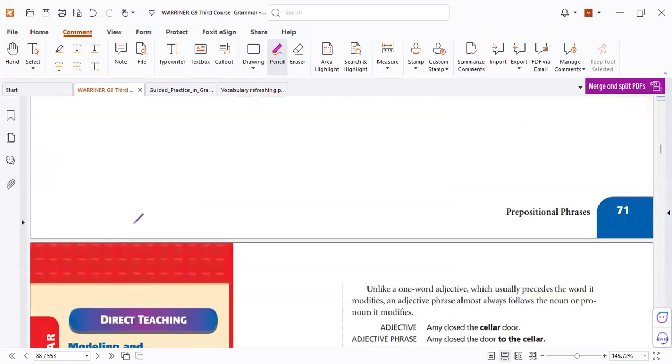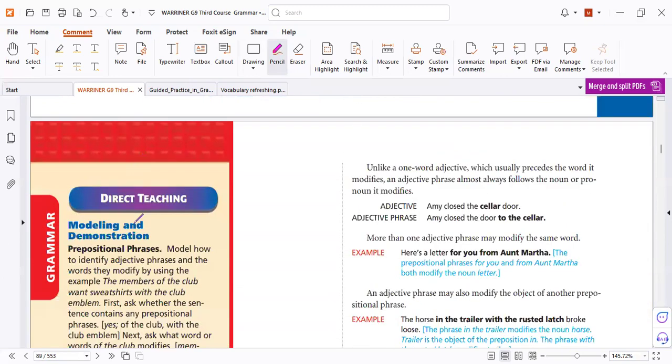Okay, let's try another example. Again, Amy closed the cellar door. Amy closed the door to the cellar. Preposition phrase, it modifies the noun. Yes or no? Yes. Right? Again, for you, preposition phrase. It modifies letter.